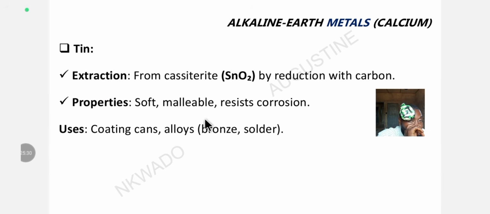What is the component of bronze? Let me ask you. The alloy bronze, what is the component? Do you know? If you don't know, take our lecture. Let me just tell you. Bronze contains copper and tin. That's what makes up bronze. What about solder? It's an alloy. What does it contain? It contains lead and tin.